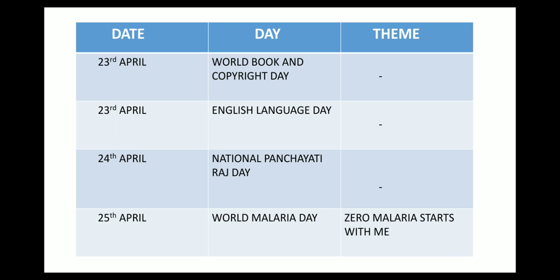Then on 24th of April we have National Panchayati Raj Day. This day marks decentralization of power. Rajasthan was the first state where the Panchayati Raj system was implemented. The reason for celebrating this day is the 73rd Constitution Amendment Act 1992 that came into force with effect from 24th April 1993. The most significant aspect of this day is devolution of political power into the hands of common men.